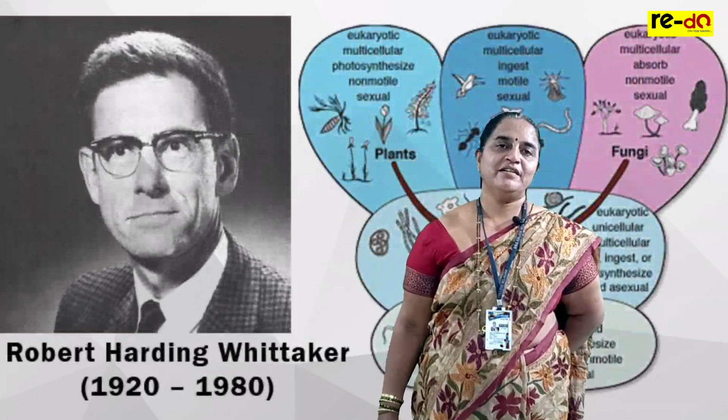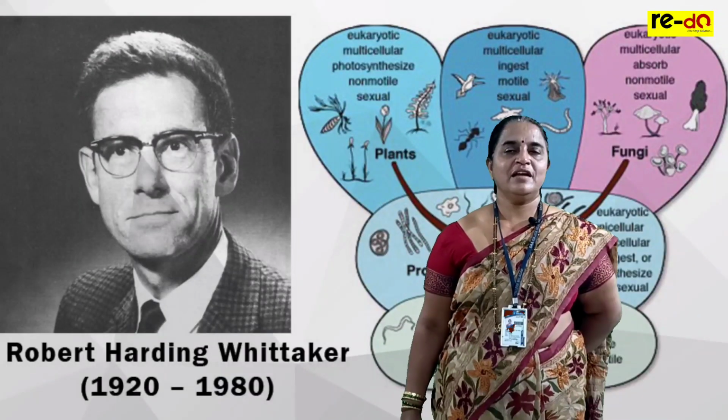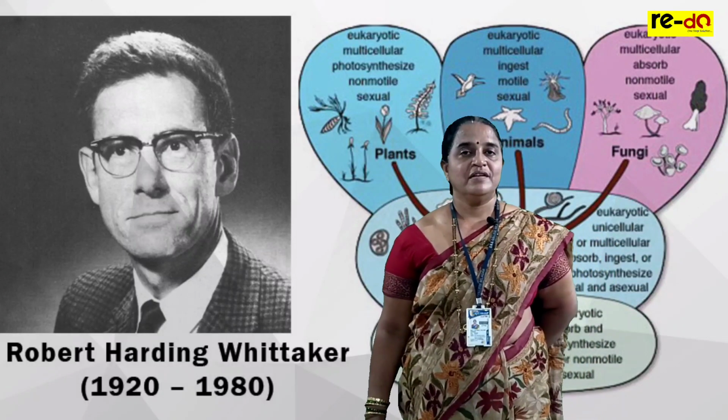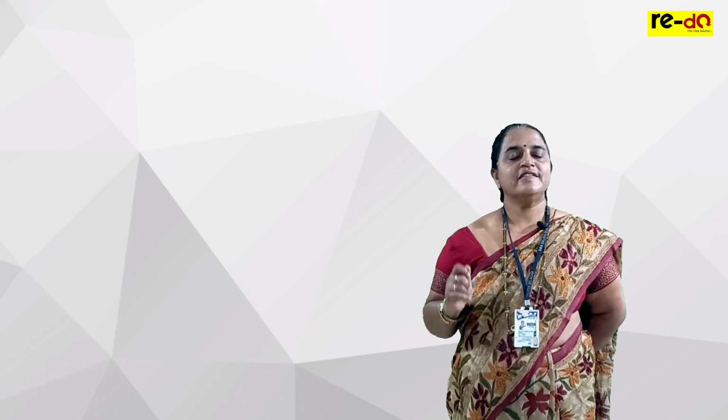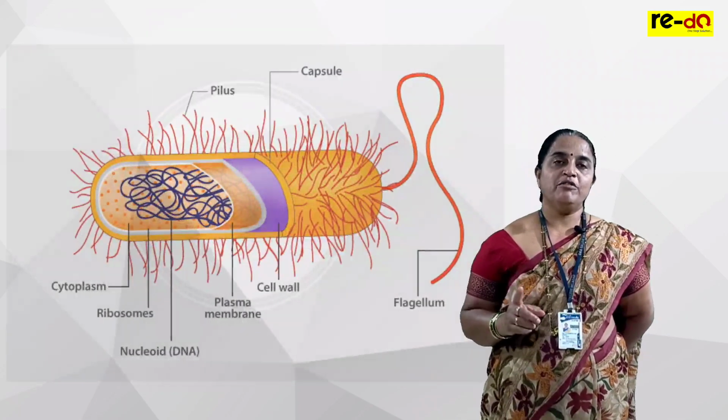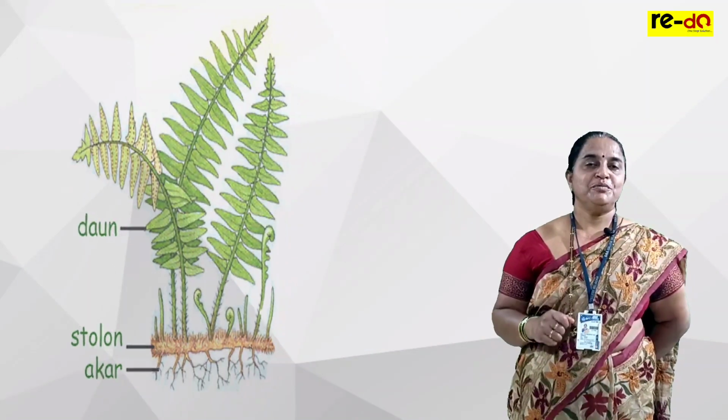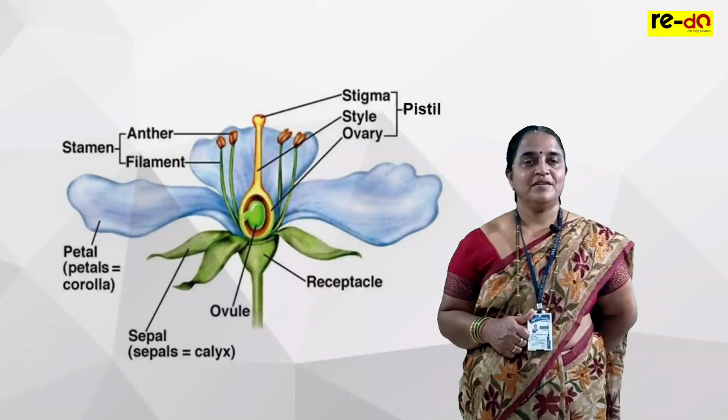Good morning. We have already completed the first topic in Unit 1, the living world. The second topic explains the 5 kingdom classification based on phylogeny by Robert Whittaker, where organisms are broadly classified into 5 kingdoms. We have discussed general characters and classification along with some economic importance of Monera, Bryophyta, Pteridophyta, Gymnosperm and Angiosperm.